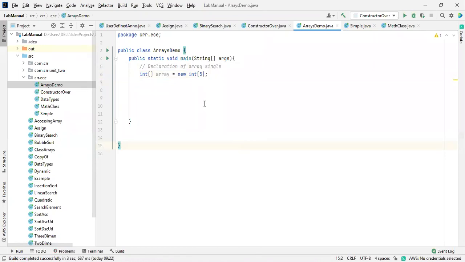Actually, this is a very important thing you need to understand. Either mention a size or initialize it. The compiler will expect this. Okay, I just initialized it. Okay, this is all about the declaration and initialization of a single dimensional array.